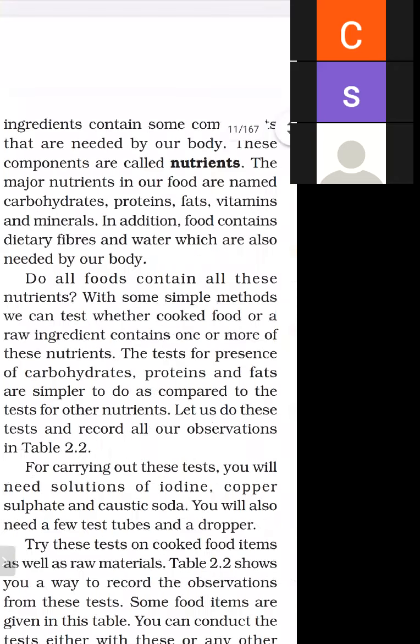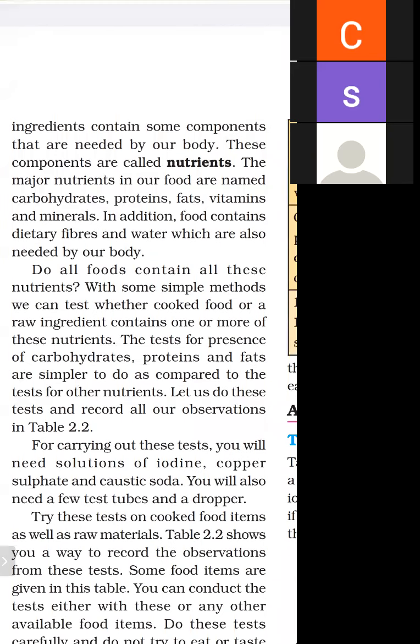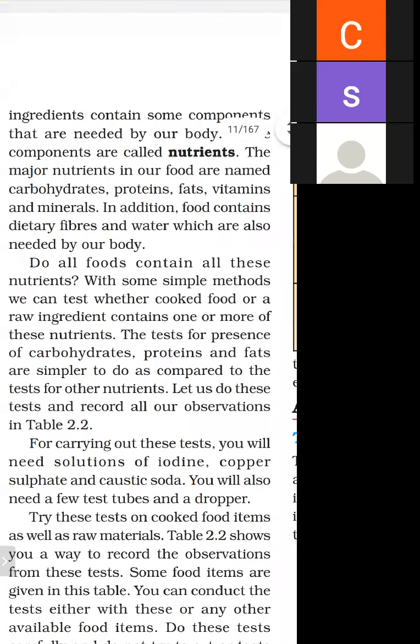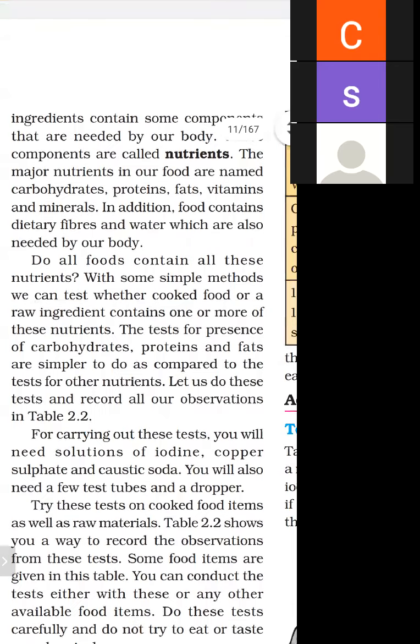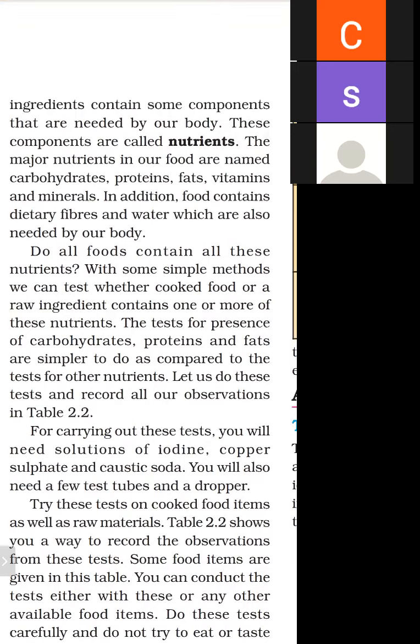Do all foods contain all these nutrients? As we know, all foods don't contain all these nutrients. With some simple methods, we can test whether cooked food or raw ingredients contain one or more nutrients. We can check whether a food item contains protein, carbohydrates, fats or vitamins. Suppose in dal, we have protein. So we can check by a laboratory test whether it has protein, carbohydrates, fat, minerals, dietary fiber or water.